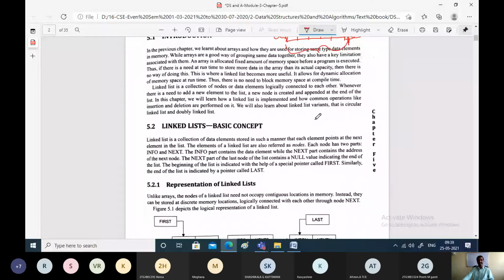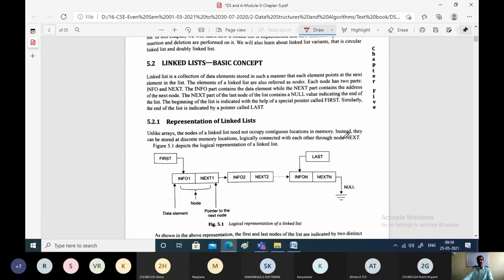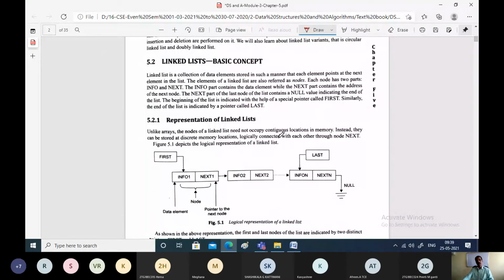Whereas what is a linked list? It is a collection of nodes or data elements which represents the logical connection between the other data elements. We can define the linked list like this. Linked list is a collection of nodes where every node contains minimum 2 fields. One is the information field or data field. Another one is the link field or pointer field. The data field will contain the actual data and the pointer will contain the pointer to the next node. So that is what is a linked list.